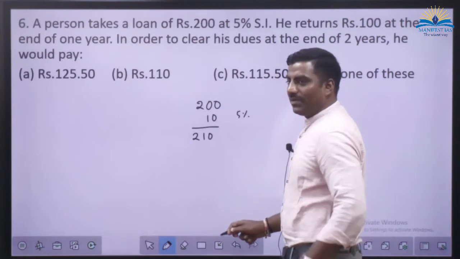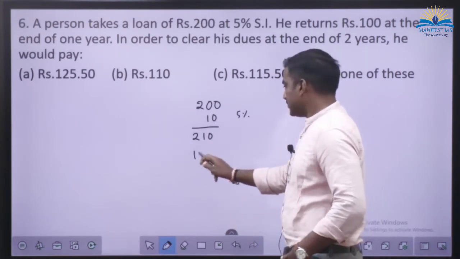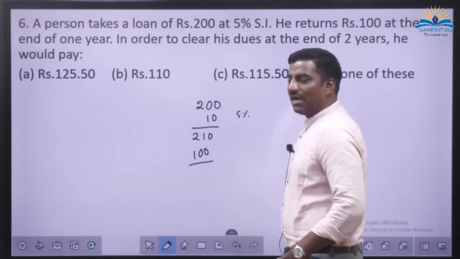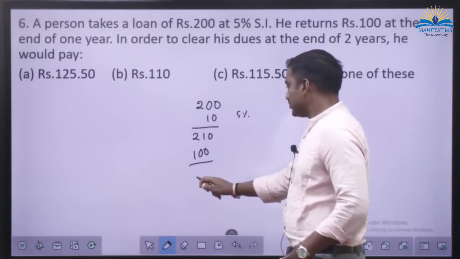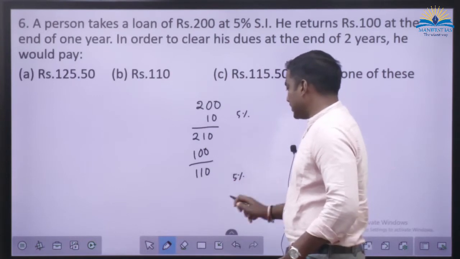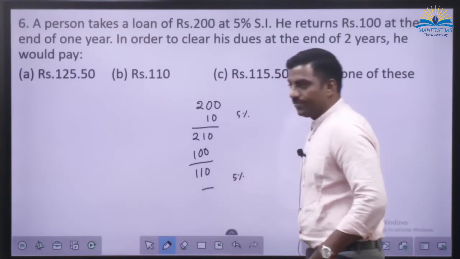Then how much has he paid back? What is his liability now? At the end of the second year, they will add 5%. So how much should I add here?